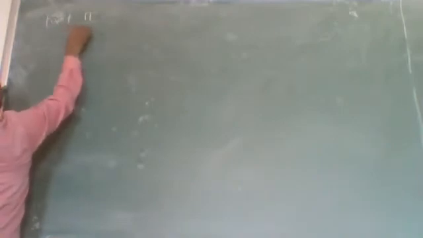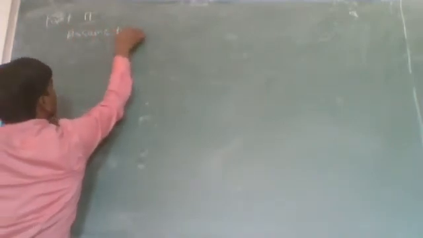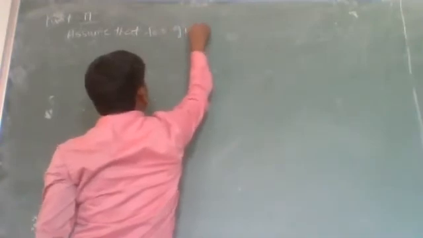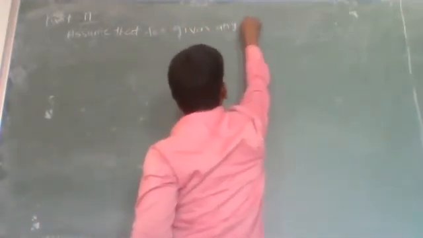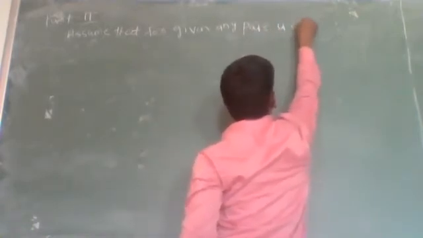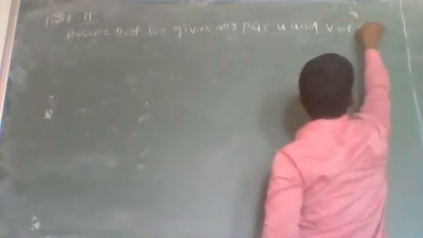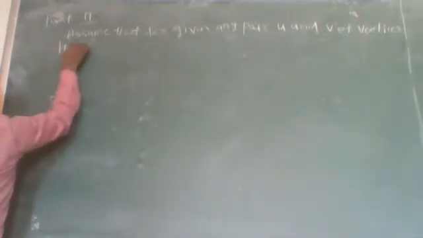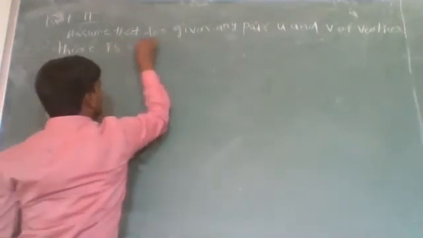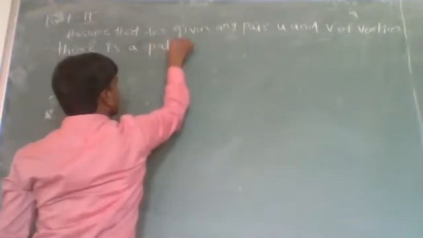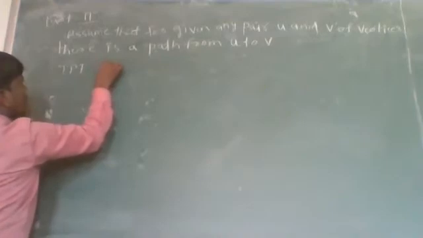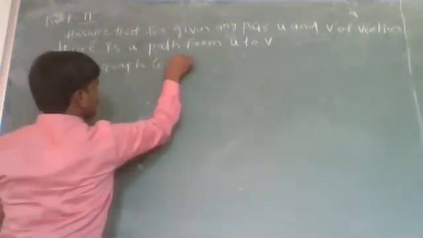Assume that for any given pair of vertices U and V, there is a path from U to V. Now we have to prove that graph G is connected.